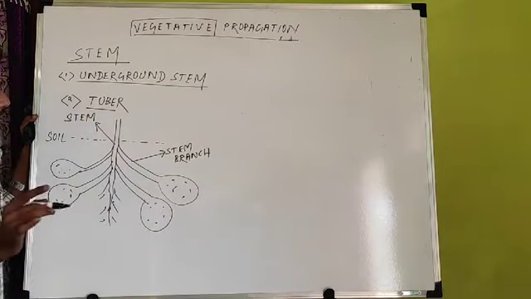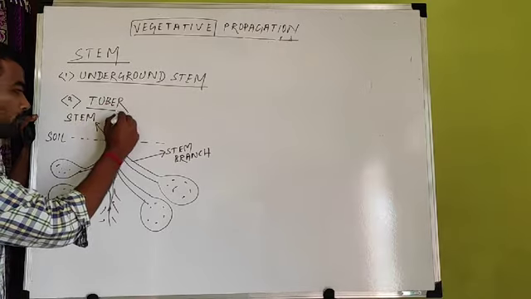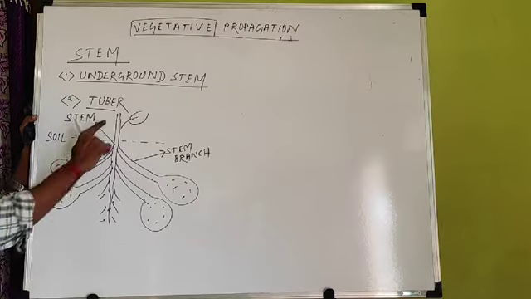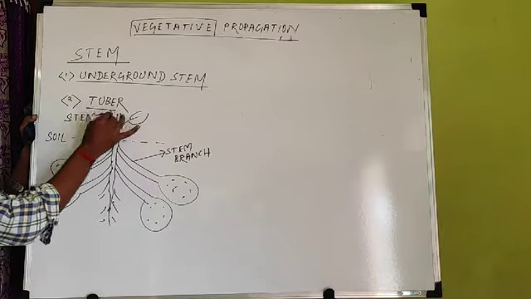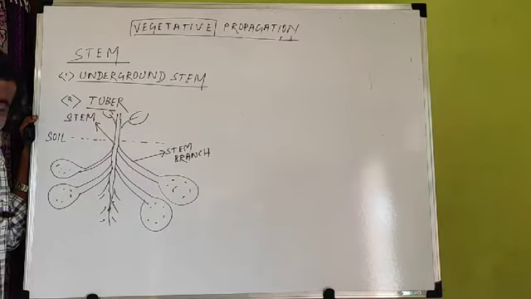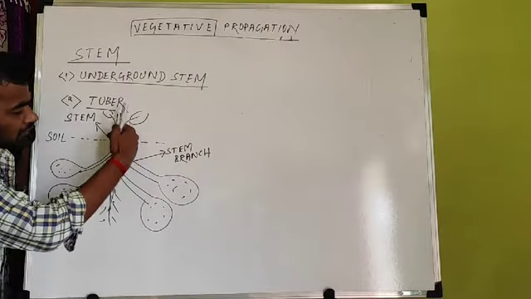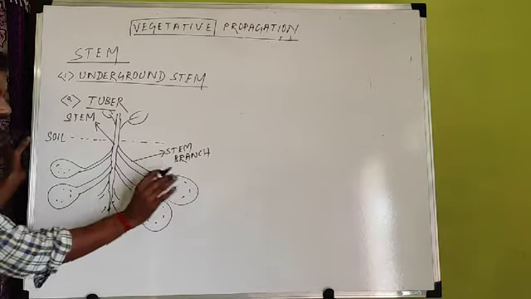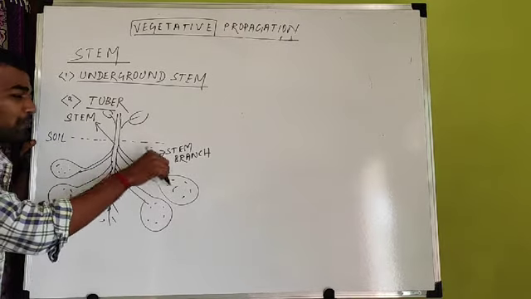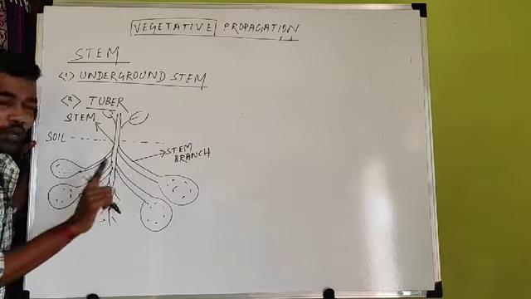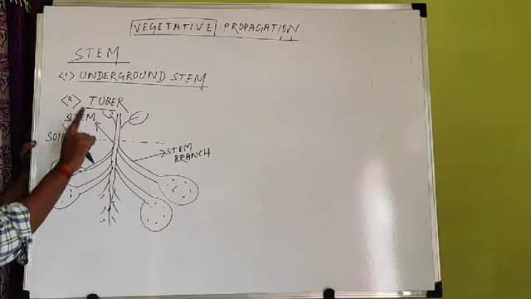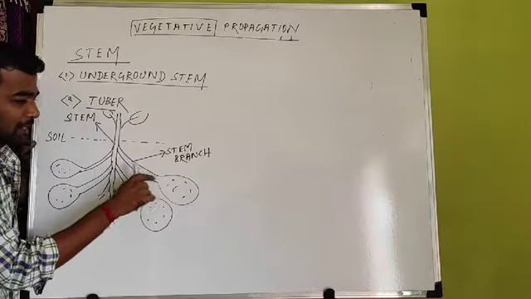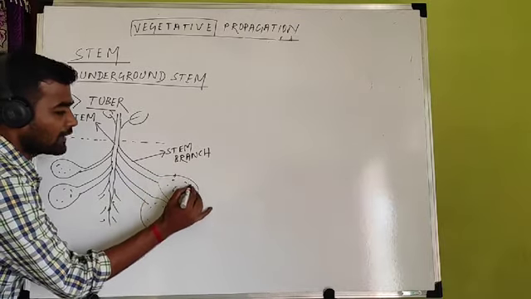Just like above the ground in a plant you find leaf, in the stem there is a branch, leaf, everything present above the ground. Similarly, below the ground, these stems which are swollen are still stems. Why swollen? Because food material is accumulated, but they will not lose their character of stem. So in this swollen stem it is found some modified leaves are present.